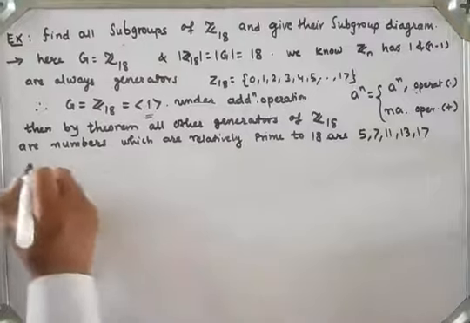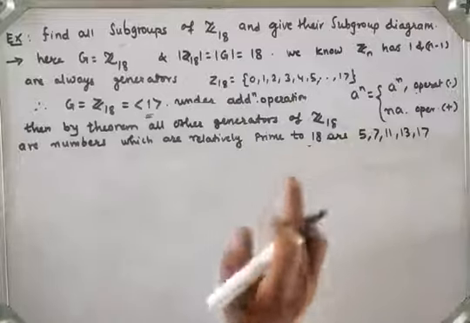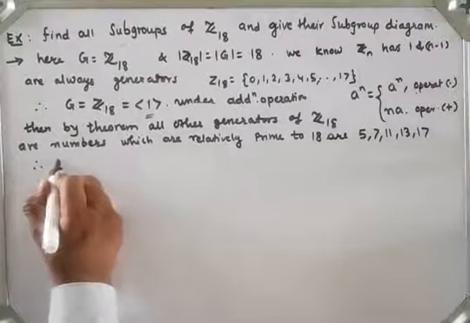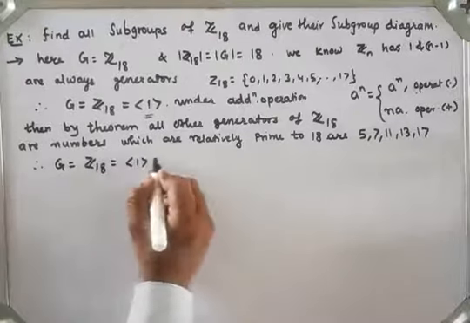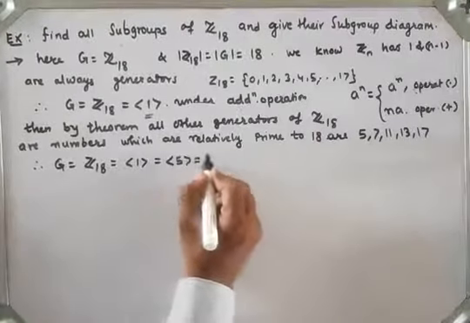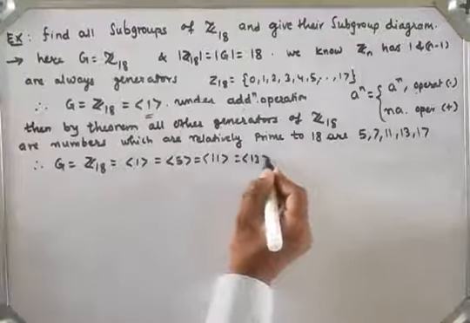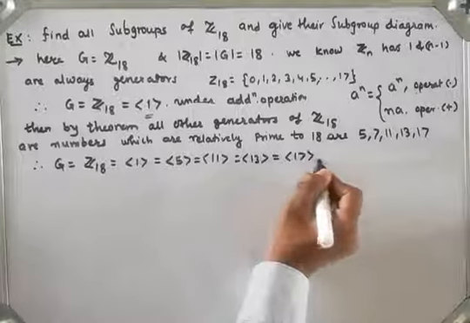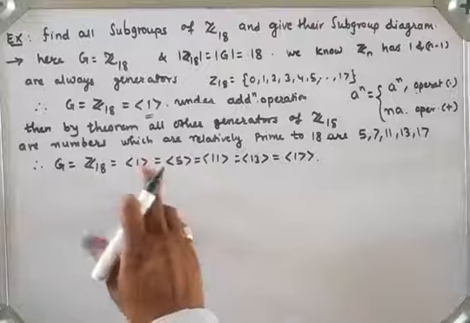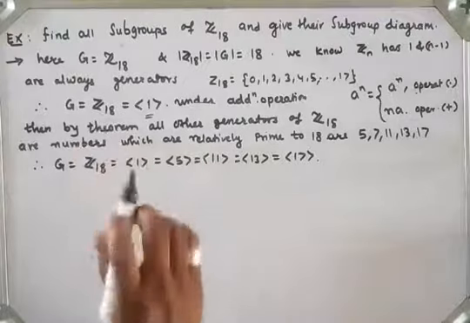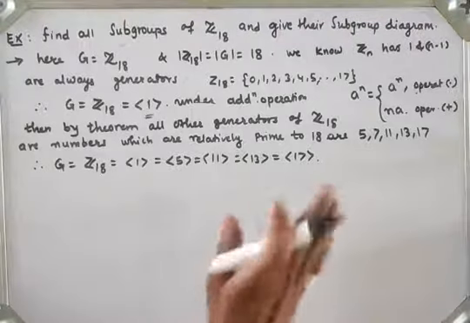So these are all the other generators, which means each generates the whole group Z18. Therefore G equal to Z18 is generated by generator 1, by 5, by 11, by 13, and by 17. So these are all generators of Z18. This means if Zn is a cyclic group, then the numbers which are relatively prime to n are all the generators of that group.